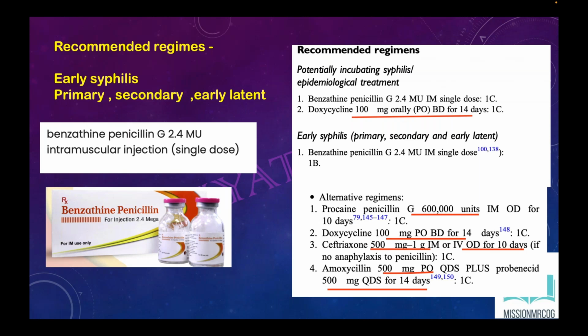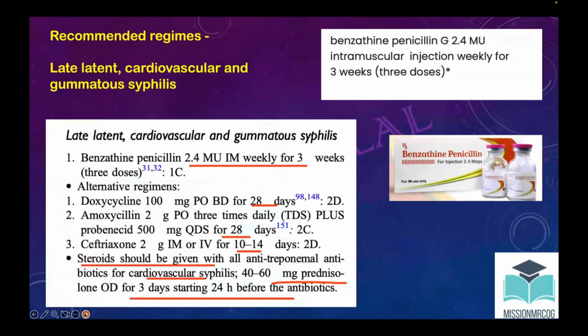After desensitization, they would go for the penicillin, or consideration for ceftriaxone or amoxicillin will be done. Okay, so usually they ask this kind of questions. Now, recommended treatment for late syphilis, late latent, cardiovascular and gummatous syphilis: benzathine penicillin G, intramuscularly weekly for 3 weeks are given. So this is weekly for 3 weeks, that you already know.